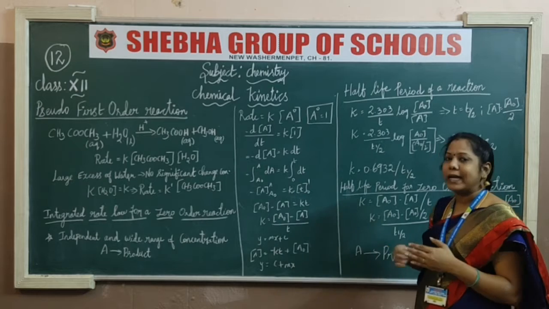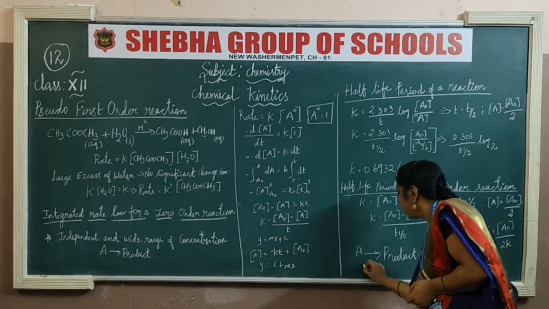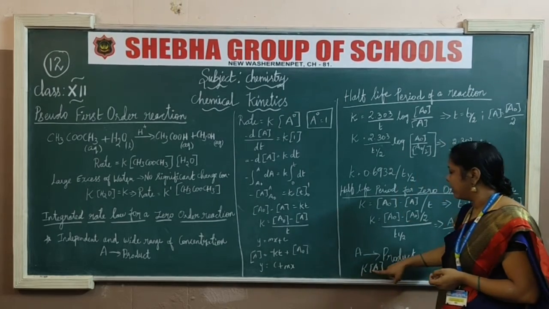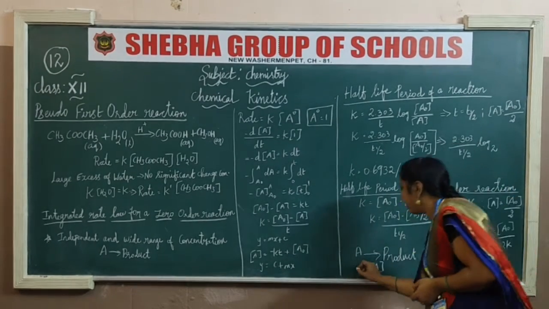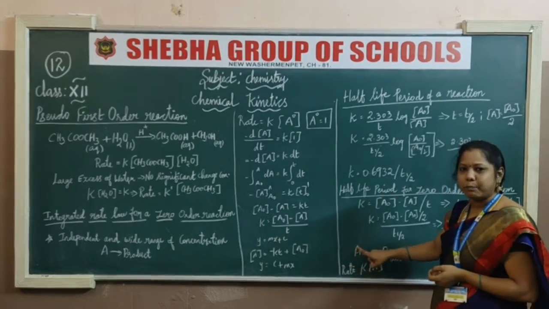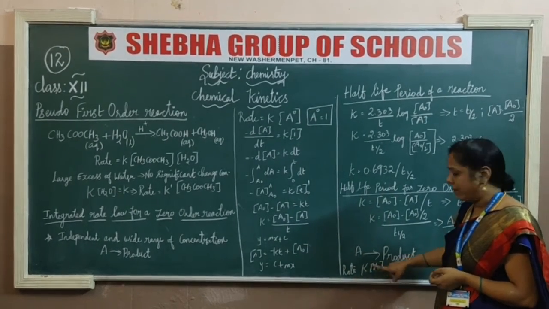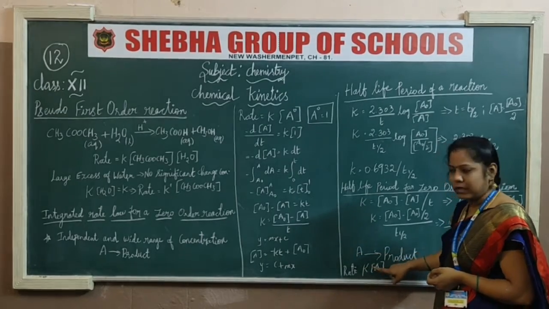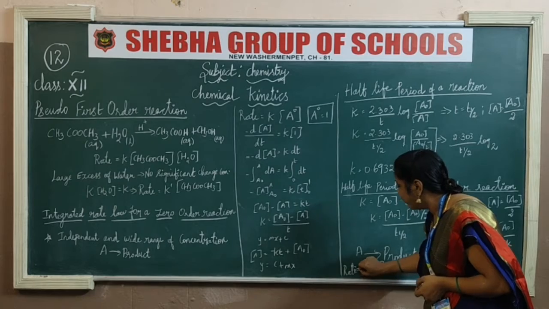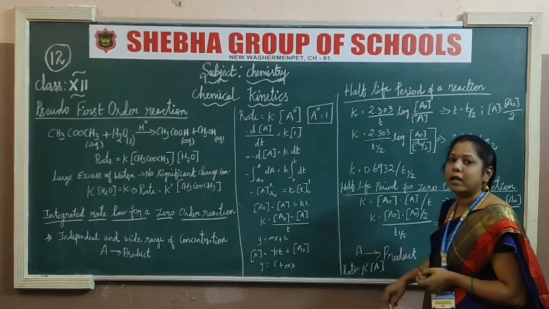So I am going to write the rate: rate is equal to k[A]. Likewise, if there is B, then k[B], and if C, then k[C]. Likewise, we have to frame the rate formula using, what is that?